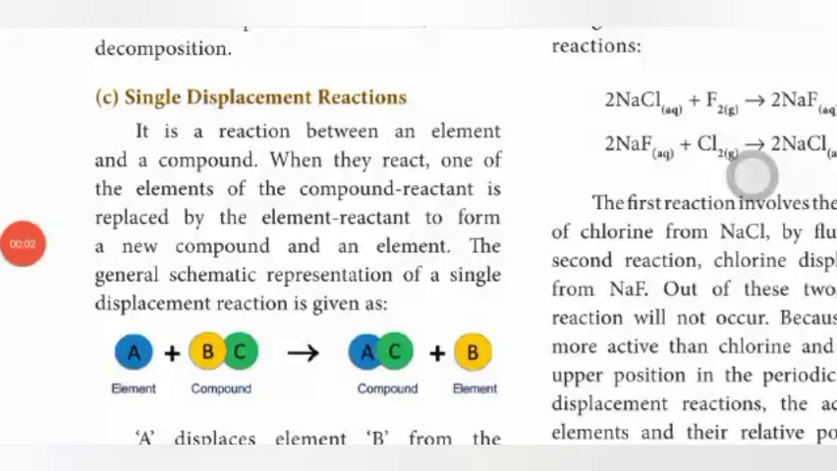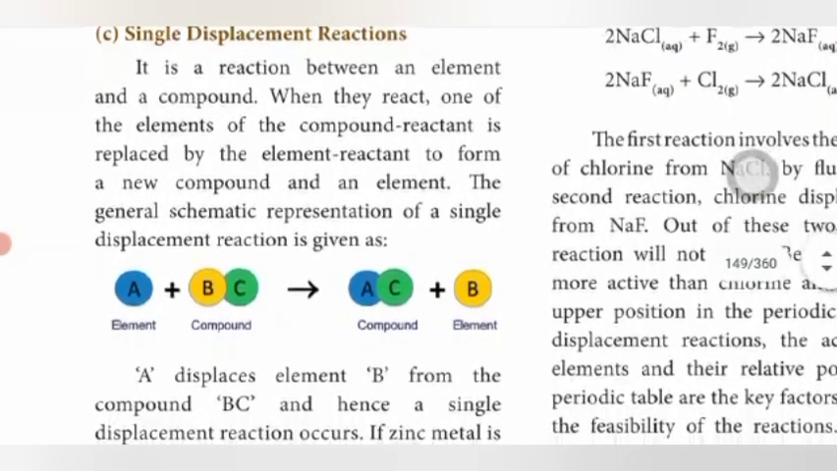Another type of reaction is the single displacement reaction. What is a single displacement reaction? It is a reaction between an element and a compound. When they react, one of the elements of the compound reactant is replaced by the element reactant to form a new compound and a new element.